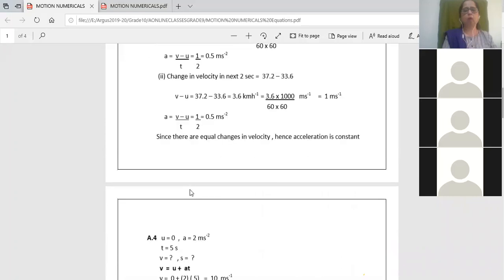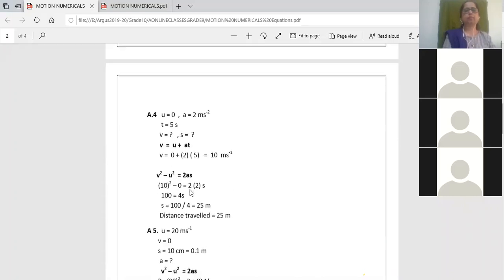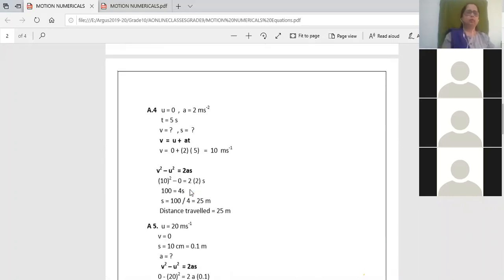Let's go ahead to our equations of motion. Now the fourth one, very good one. See here: a body initially at rest. The minute you read, go on noting down the data. Initially at rest, so u equal to 0. It starts moving with an acceleration of 2 meters, so a equal to 2 meter per second square. Then calculate the velocity acquired and the distance traveled.